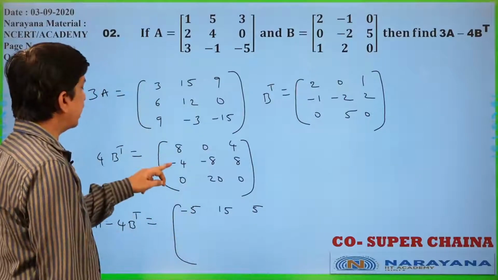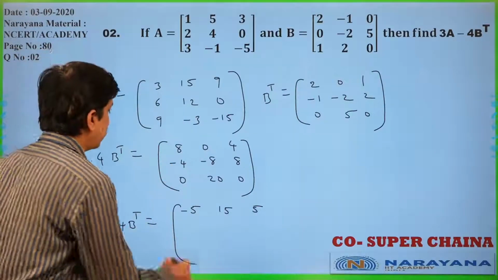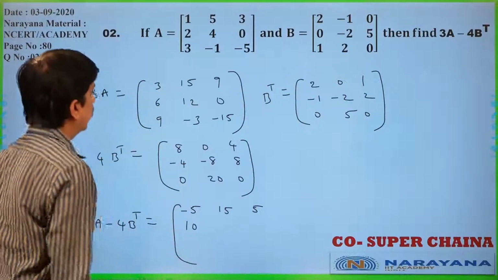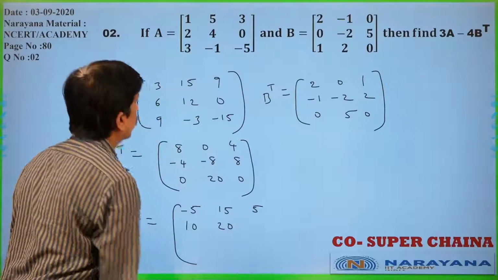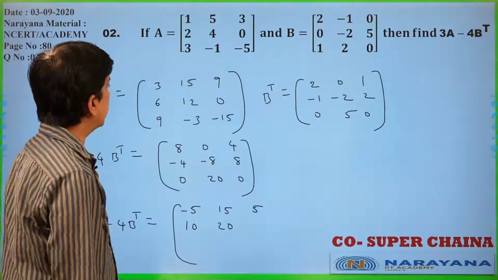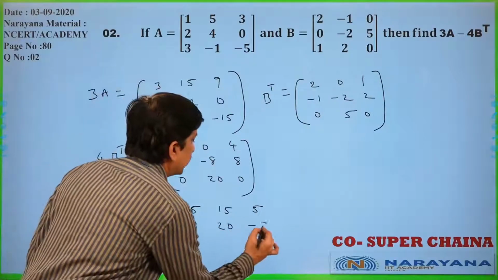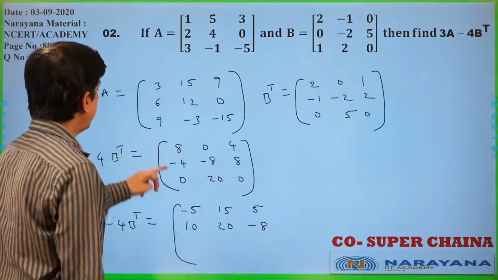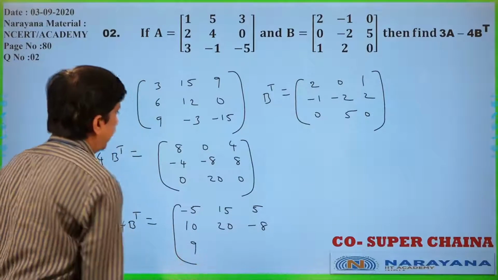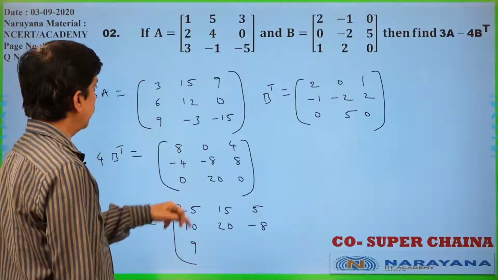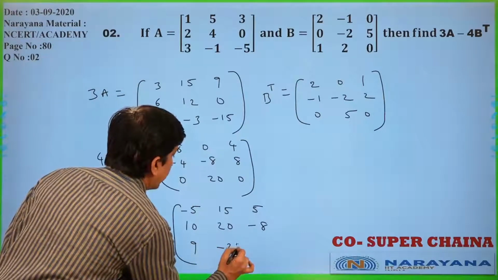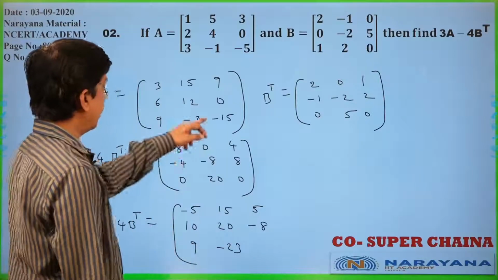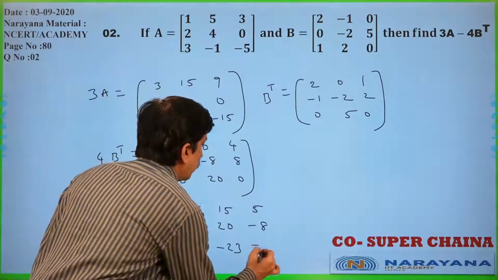Now 6 minus of minus 4, 10 only. 12 minus of minus 8, that is 20 only. 0 minus 8, minus 8 only. 9 minus 0, 9. Minus 3 minus 20, minus 23. Minus 15 minus 0, minus 15.